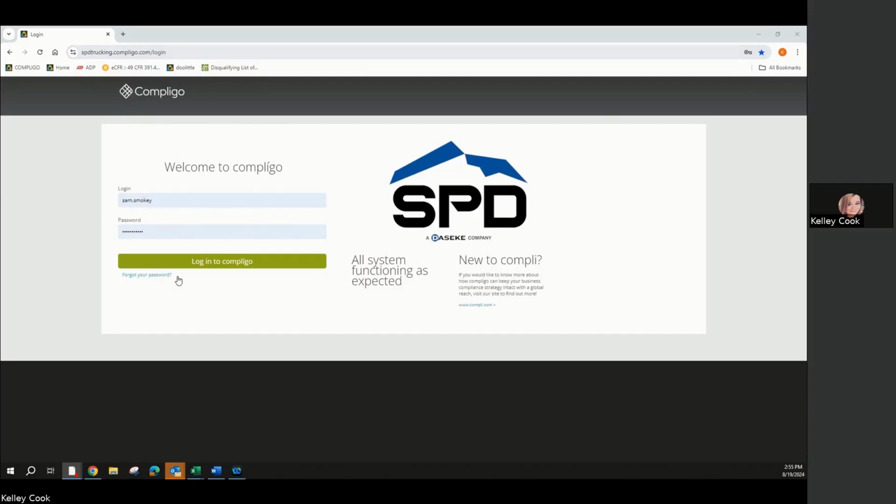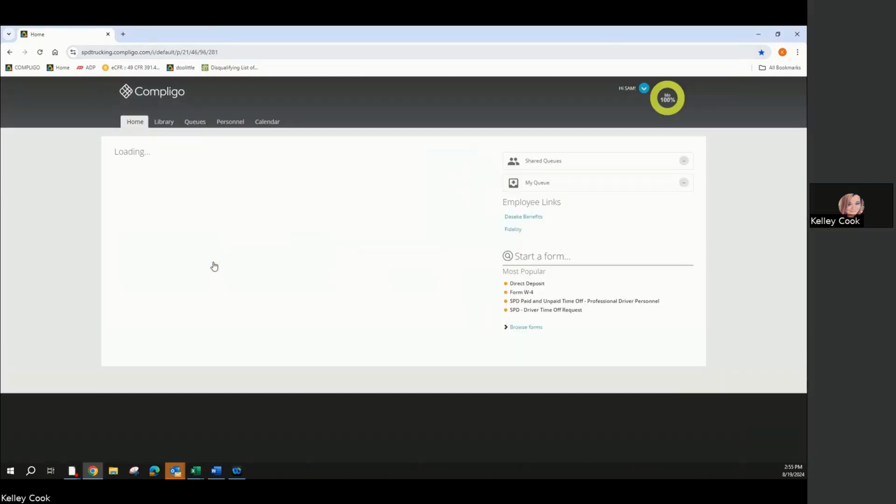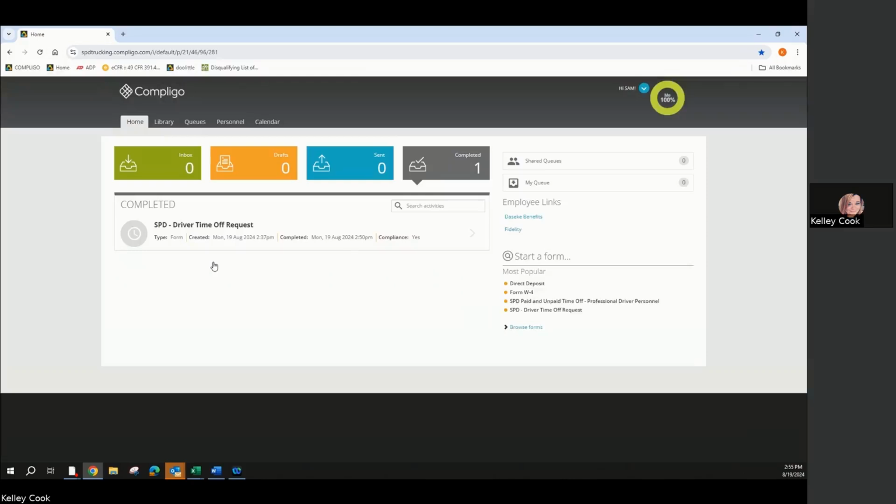Once you get logged in here, you're going to find your home screen. There's 4 main sections: your inbox, drafts, sent, and completed. As you can see, Sam Smokey's already requested a little bit of time off, but he is a hard worker and he needs an extra day. So we're going to go ahead and show you how to fill out that form.